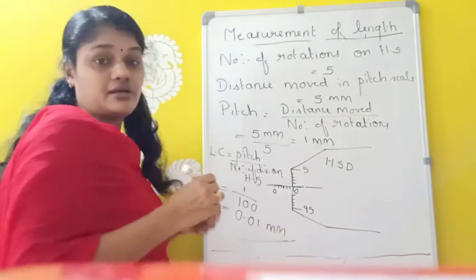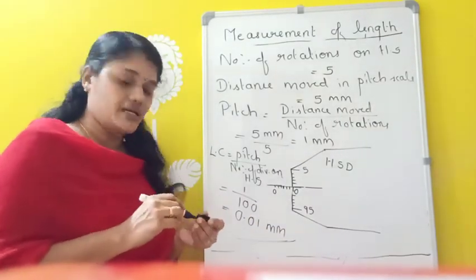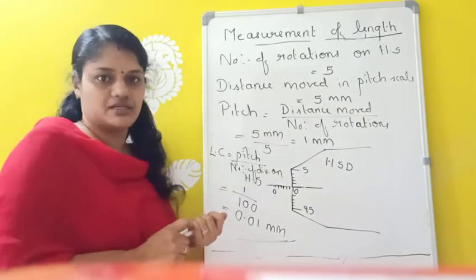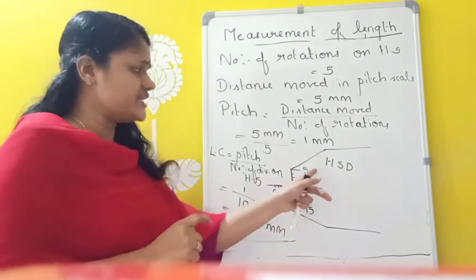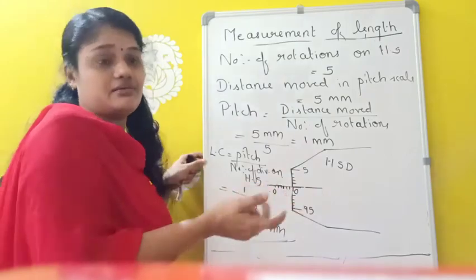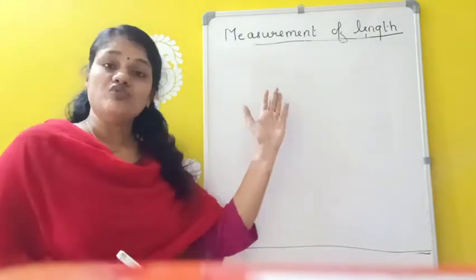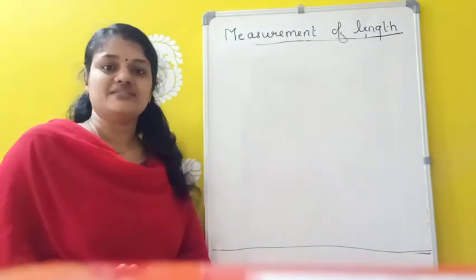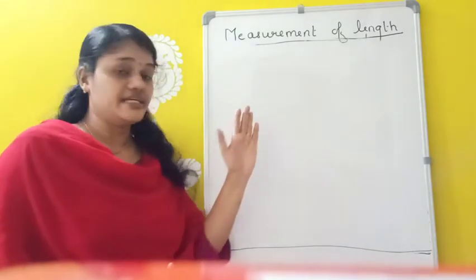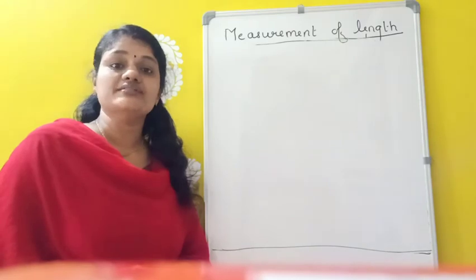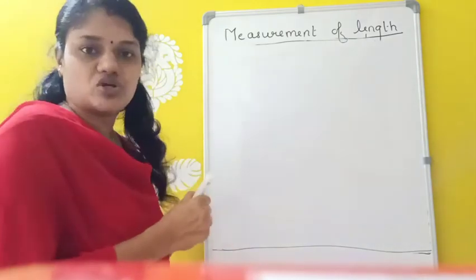That is the least count of the screw gauge. In a screw gauge we measure distance in millimeter. Now we know the least count of the screw gauge, 0.01 millimeter. Next we have to study zero error and zero correction. So first of all, I am drawing a screw gauge here.